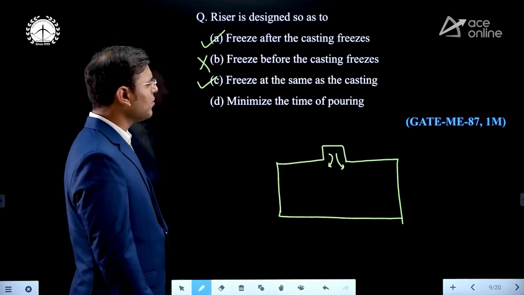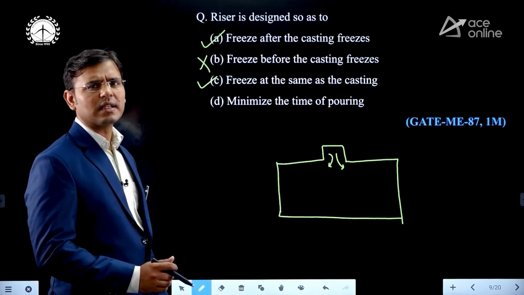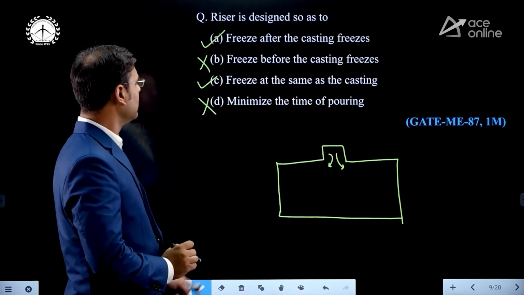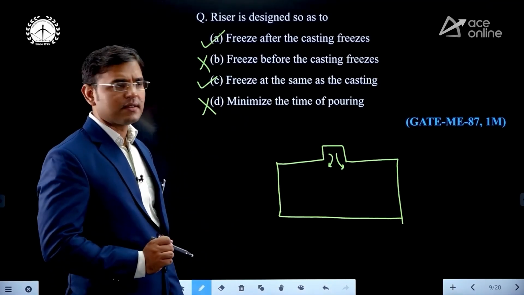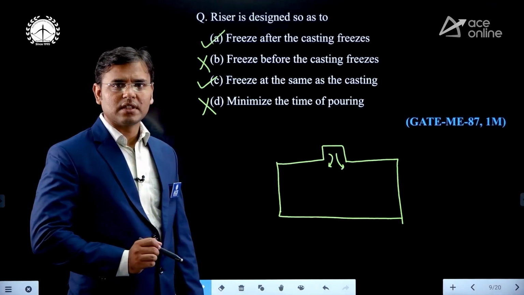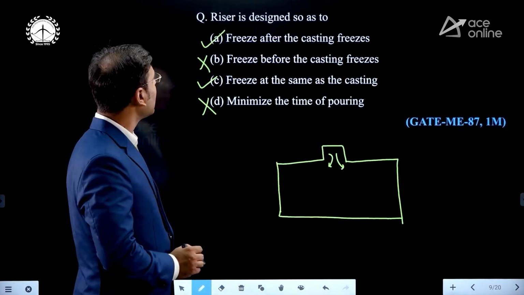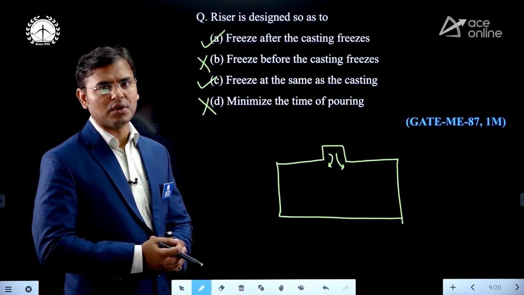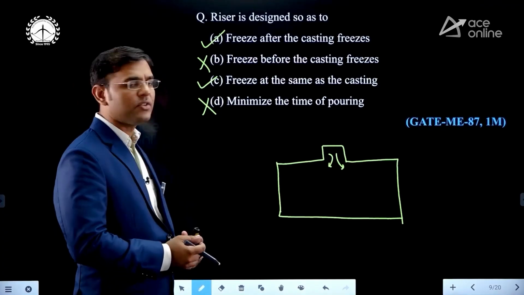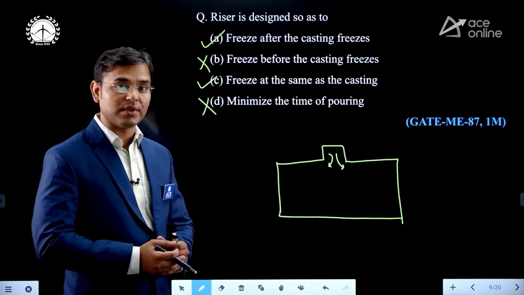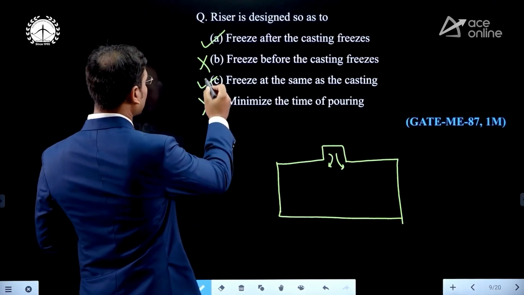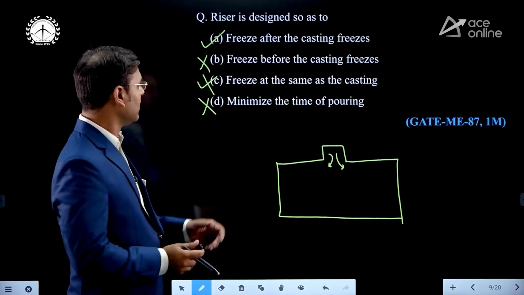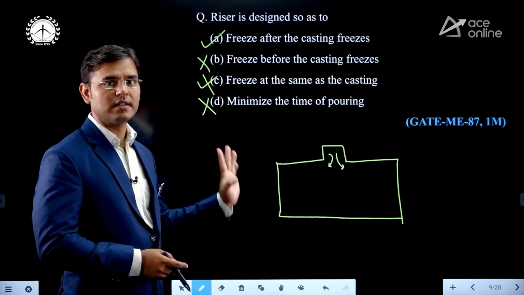And minimize the time of pouring. That is not correct. There is no relation between the time of pouring and this. Now you may ask, sir, this is not a multiple select question. If it were a multiple select question, then you could give the answer A as well as C. But it is not; only one option you have to give. Then the best option is which one? Freeze after the casting freezes. The riser will freeze after the casting freezes. So I am cutting the other options. Then the correct option is A. If it is a multiple select question, then you can go with option C also, A and C, right?